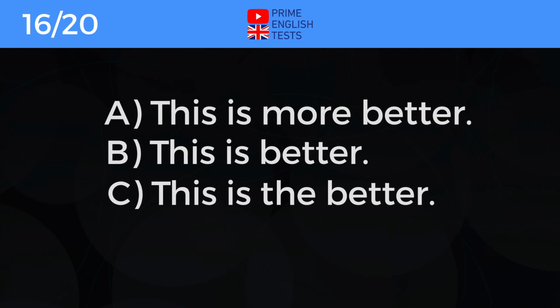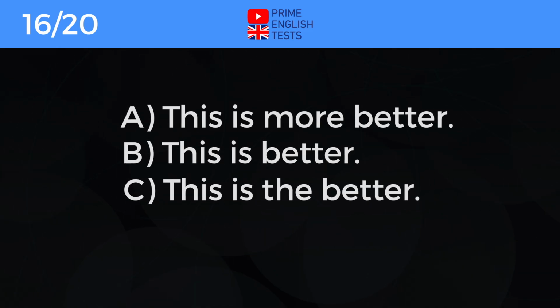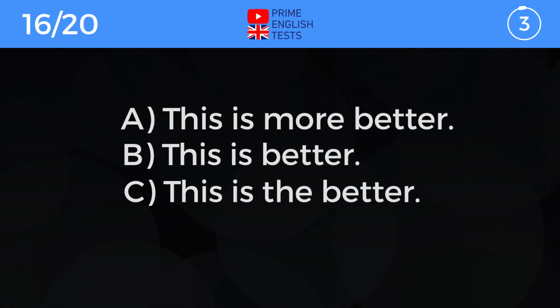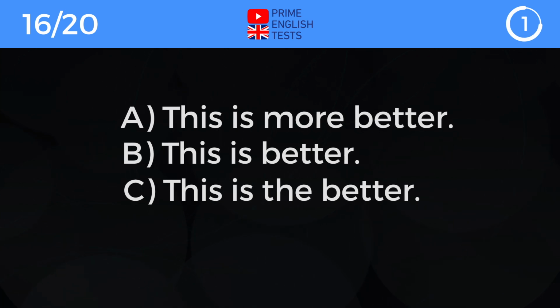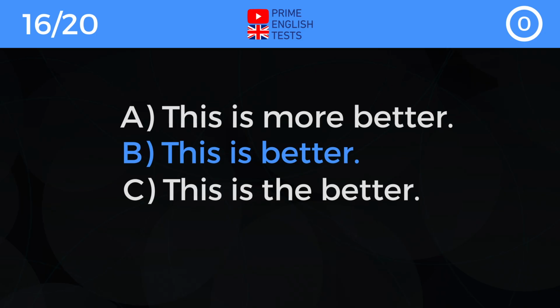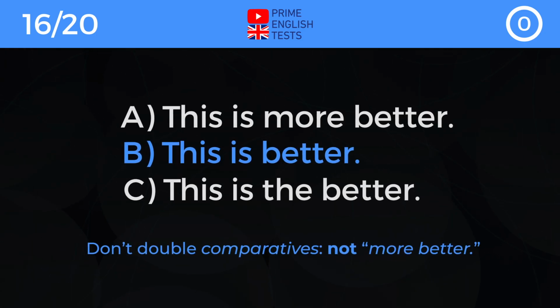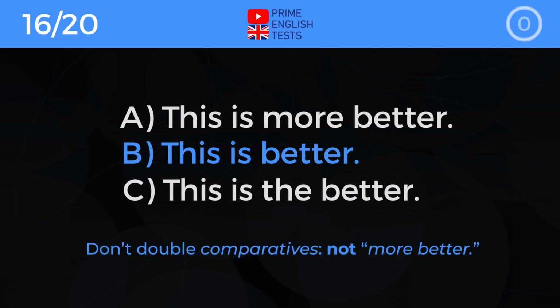A. This is more better. B. This is better. C. This is the better. Correct answer is B. This is better. Don't double comparatives. Not more better.